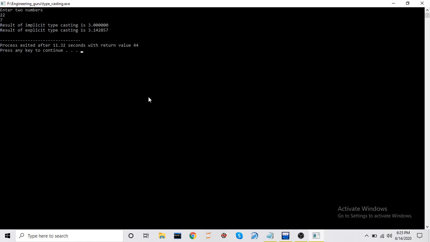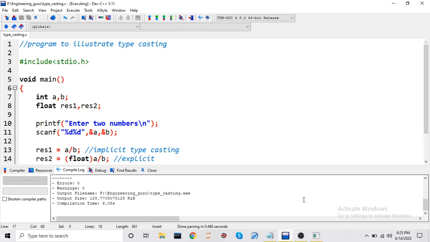So whenever you want to get the exact value from the expression, you can use explicit typecasting. The compiler or programmer can convert any data type to another data type. When the compiler converts, you don't know what value you will get. So it is better to use explicit typecasting when you want to get the exact value. We will see the other parts in the next video. Thank you.